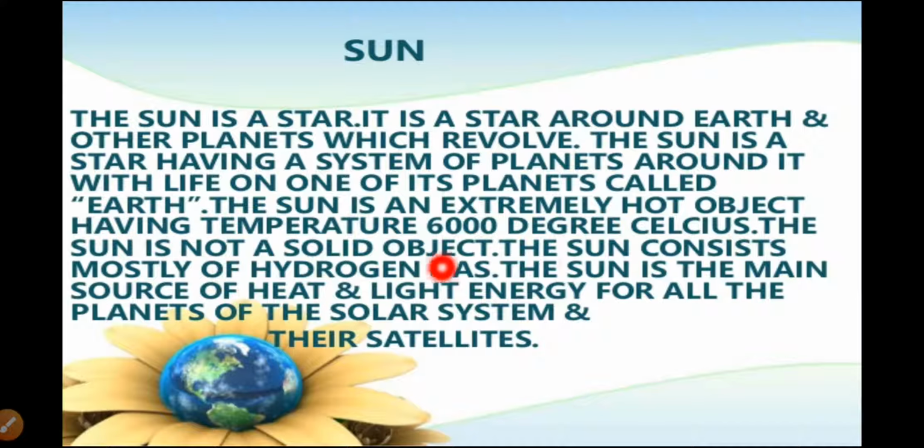The Sun is an extremely hot object. Its temperature is more than 6000 degrees Celsius, and the Sun is not a solid object. The Sun consists mostly of hydrogen gas, and it is the main source of heat, light, and energy for all the planets of the solar system and their satellites.